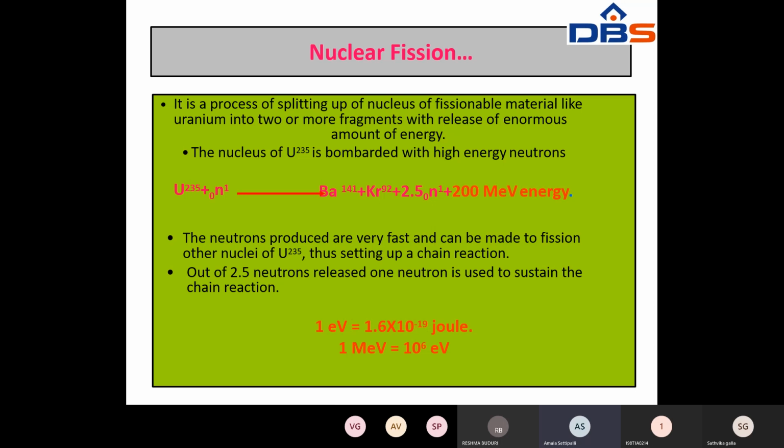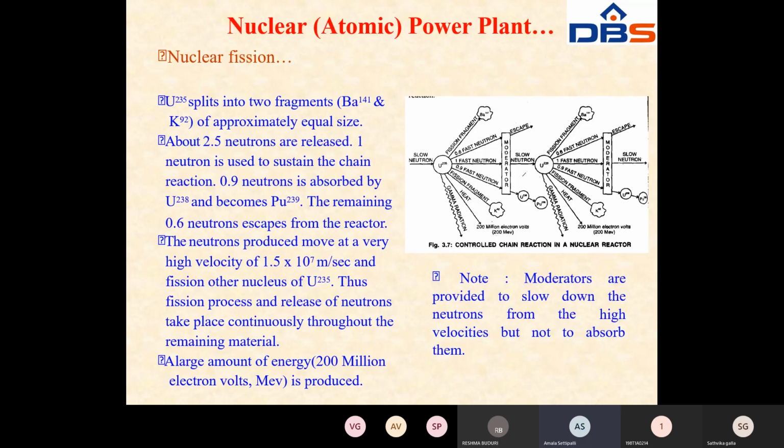Here I said that this energy is expressed in electron volts. 1 electron volt is equal to 1.6 into 10 to the power of minus 19 joules. This also comes up, I think, in chemistry. And 1 mega electron volt is equal to 10 to the power of 6 electron volts. Okay, so that is the value. See, this is nuclear fission.